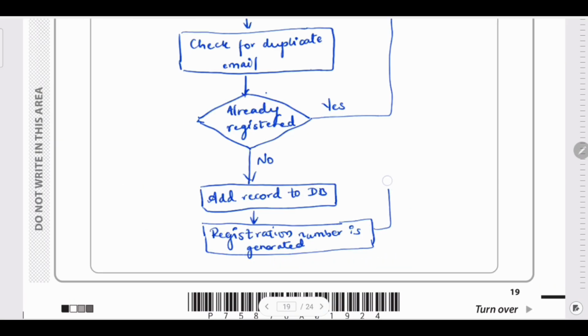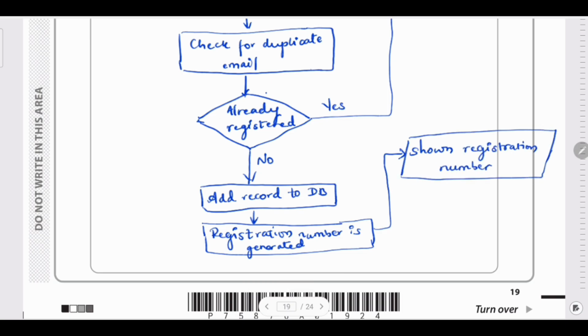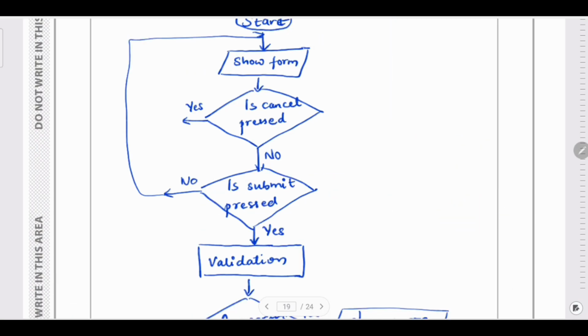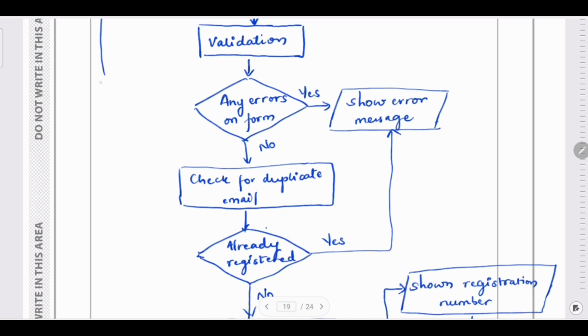And then after that he can stop it. If cancel is pressed, then what should happen? Obviously it has to stop.